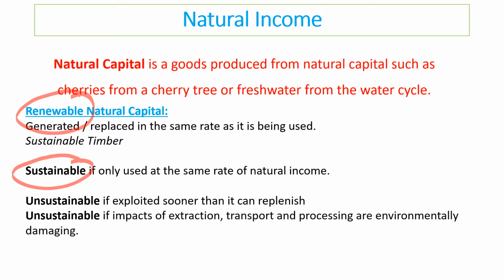And also it can be unsustainable if the impacts of extracting it, transporting it, processing it are environmentally damaging. So for example, biofuel is seen as sustainable because it's carbon neutral and you can grow the trees and replace them, but biofuel, if it involves a lot of processing, can actually become unsustainable.